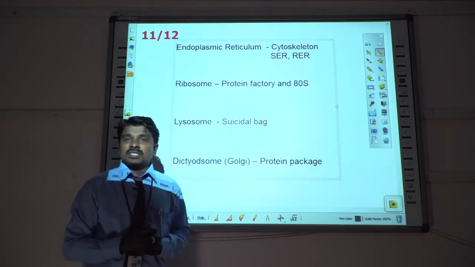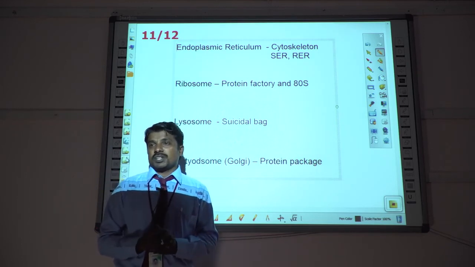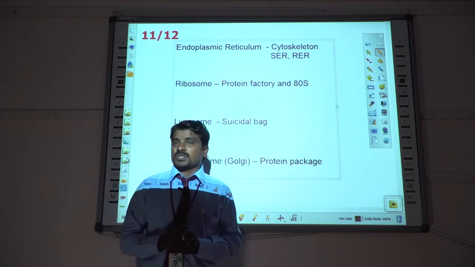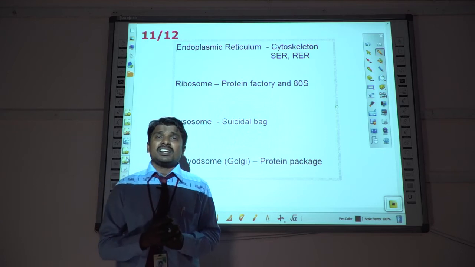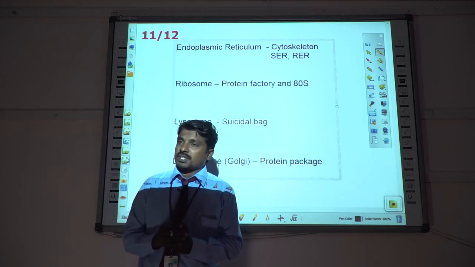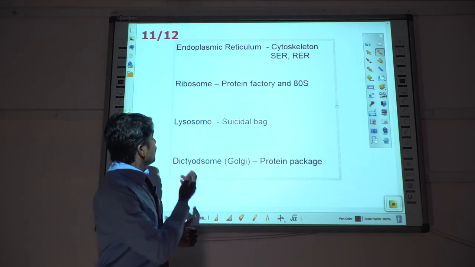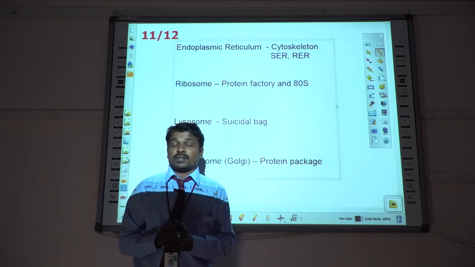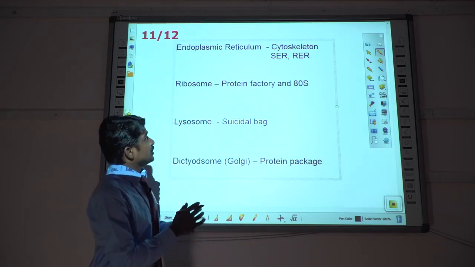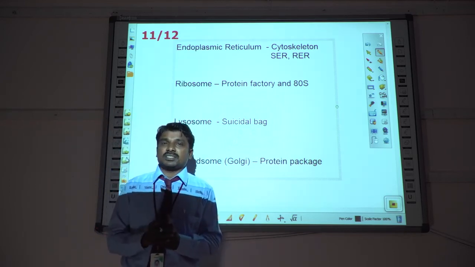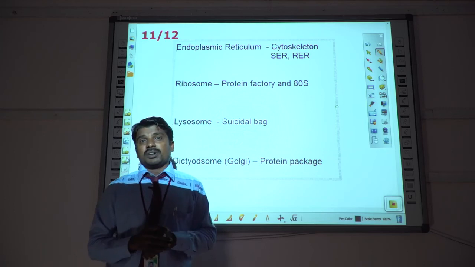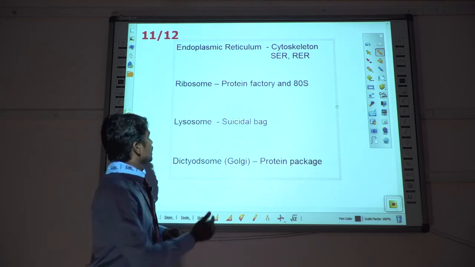And furthermore, cell organelles like the endoplasmic reticulum are of two types: rough endoplasmic reticulum and smooth endoplasmic reticulum. It acts as the cytoskeleton, the backbone of the cell. The smooth endoplasmic reticulum is without ribosomes. Moving to the cell organelle ribosome, it acts as a protein synthesis factory, because most of the proteins are synthesized and supplied to the other cell organelles by way of ribosomes. Here the plant cell comes under the category of eukaryotic, so the ribosome is the 80S type of ribosome.